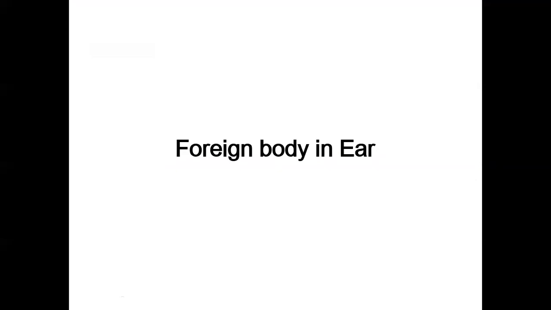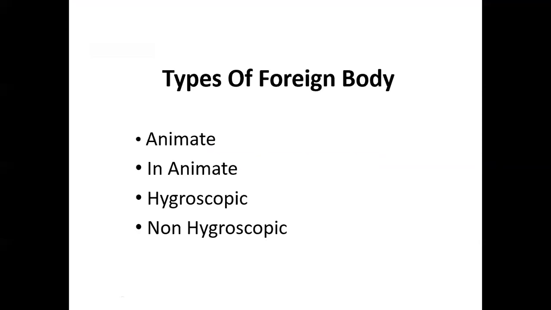So let us start with the foreign body of the ear. Now, first of all, the types of the foreign body. Basically, there are two types of the foreign bodies. One is the animate foreign body and the other is the inanimate foreign body.